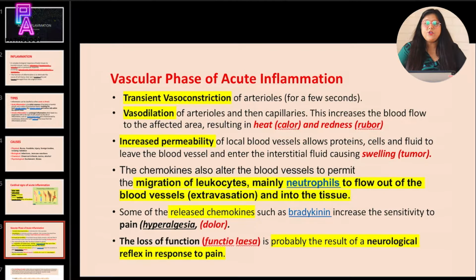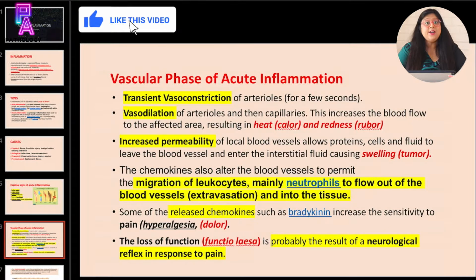Acute inflammation has 2 phases. One is the vascular phase and one is the cellular phase. Coming to the vascular phase of acute inflammation. In this, initially there is a transient vasoconstriction of arterioles for a few seconds, which is followed by vasodilation of arterioles and then capillaries. This increases the blood flow to the affected area, resulting in heat and redness.